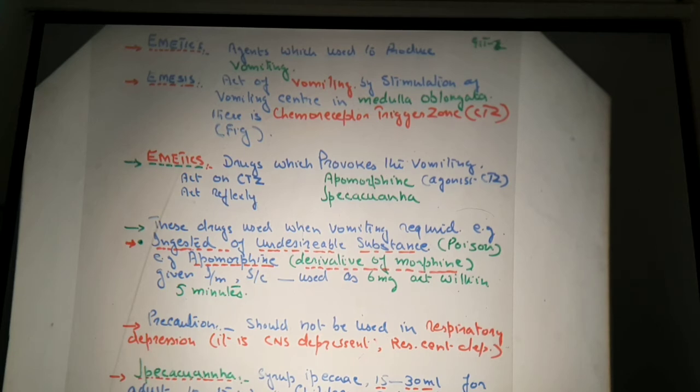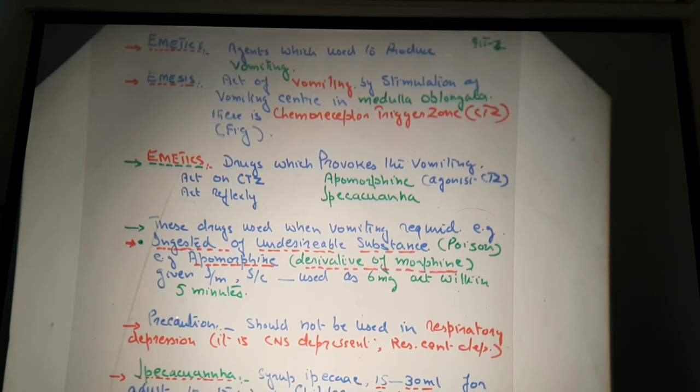Now what is apomorphine? Apomorphine is an agonist of the central trigger zone. Agonist means that it stimulates the central trigger zone, and those which suppress its activity are known as antagonists. So when there is stimulation of this center, the process of emesis takes place and vomiting starts.